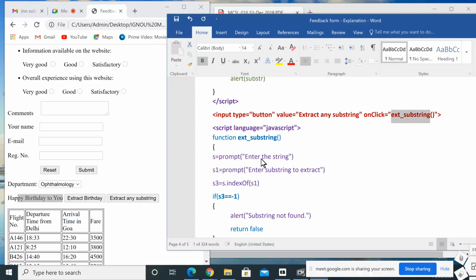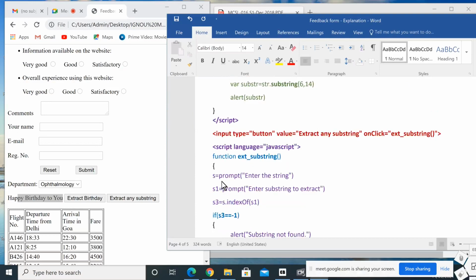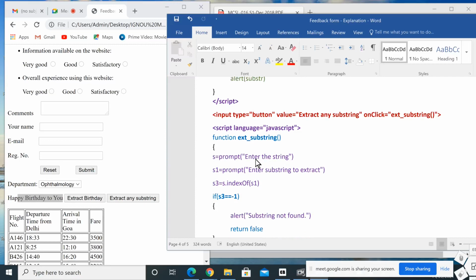So here s equal to prompt of "enter the string". We use prompt for collecting some data from the user. The user can enter any data, and that will be stored in the variable s. Here we are not using the var keyword; that's also possible, and that's why I used this form to show it. s equal to prompt of "enter the string", and here the user enters the overall string. Then s1 equals prompt of "enter substring to extract". Here we use "happy birthday to you", and for the substring, "birthday" for example.